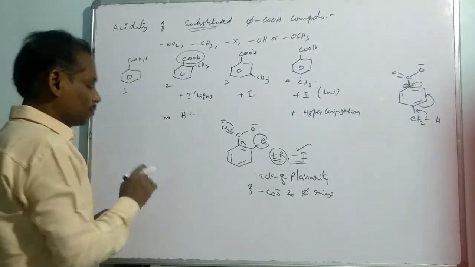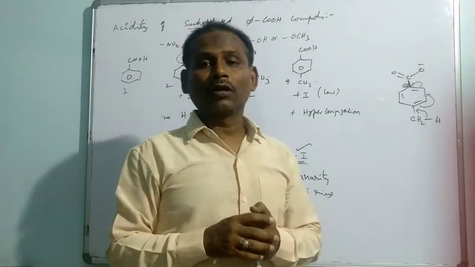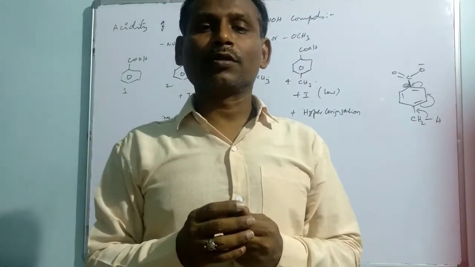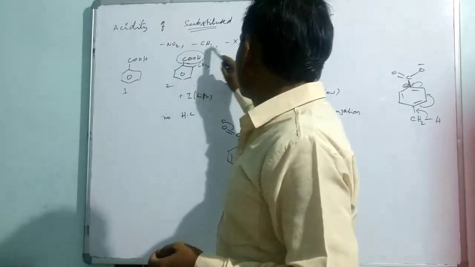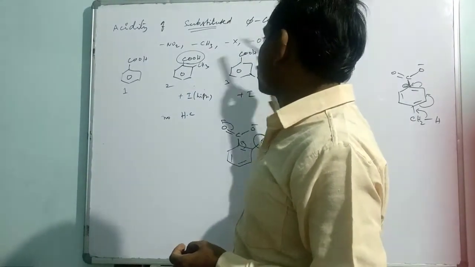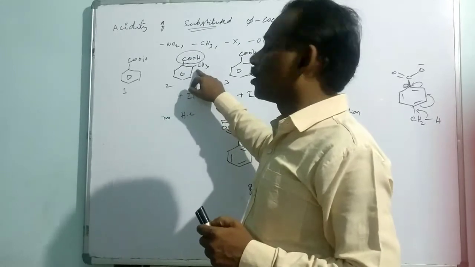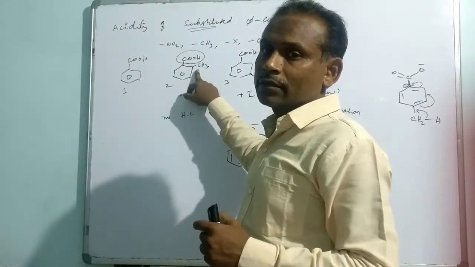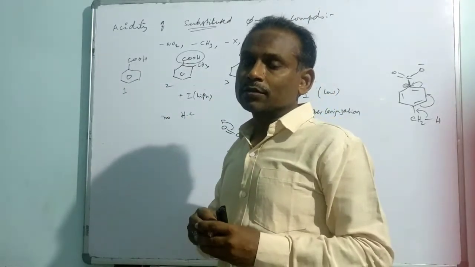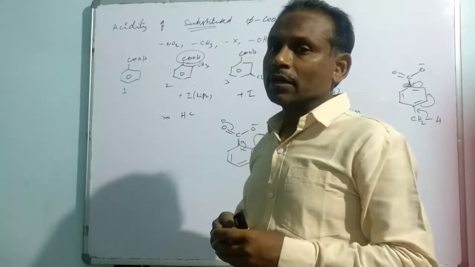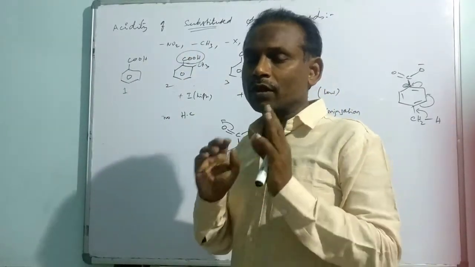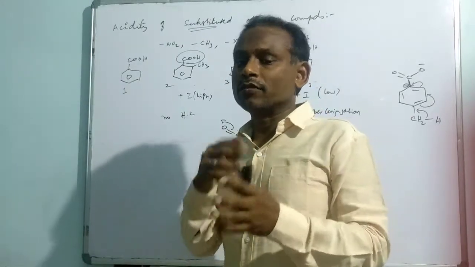So now simply we can say that whenever ortho effect is noticed, that means any substituent at the ortho position, any one of the substituents, whether it is NO2, methyl or halogen, hydroxy or methoxy, whatever the substituent is, placed at the ortho position, then the conjugation between phenyl and carboxylate gets cancelled. So ultimately we conclude that the acidic nature of that compound will be highest. Whenever there is ortho effect, you simply say the acidic strength will be highest.